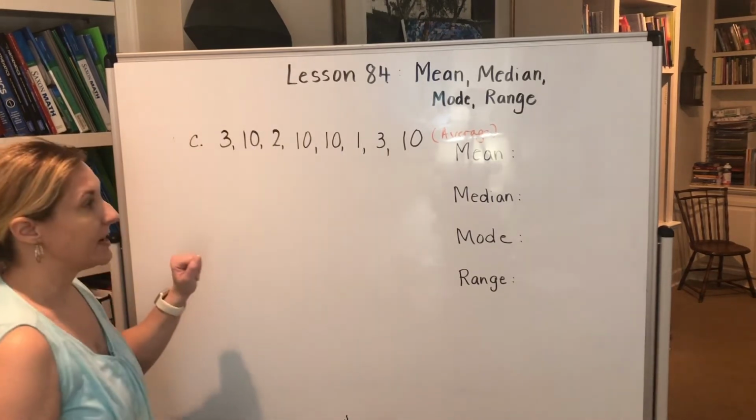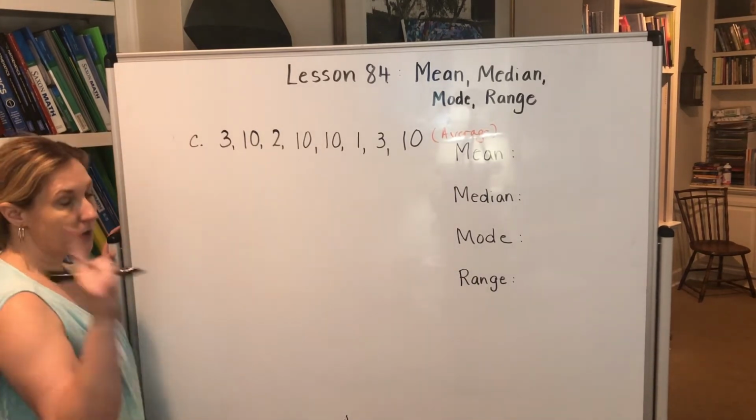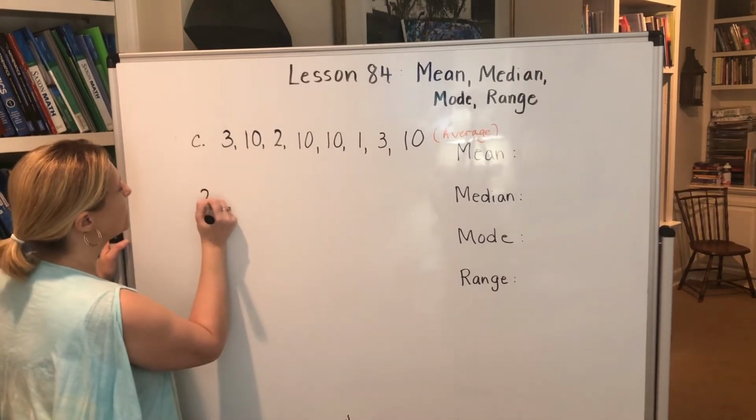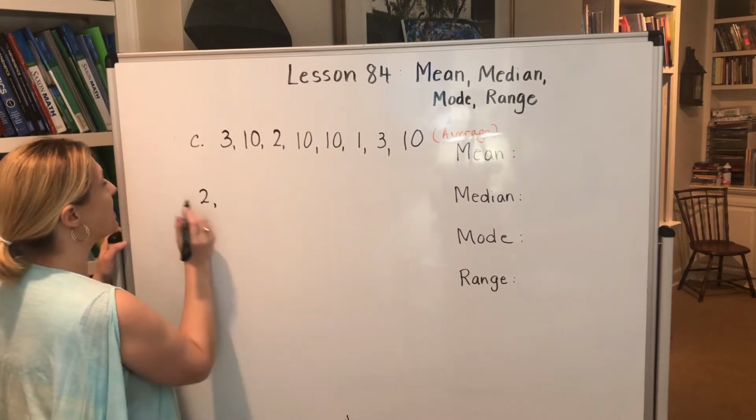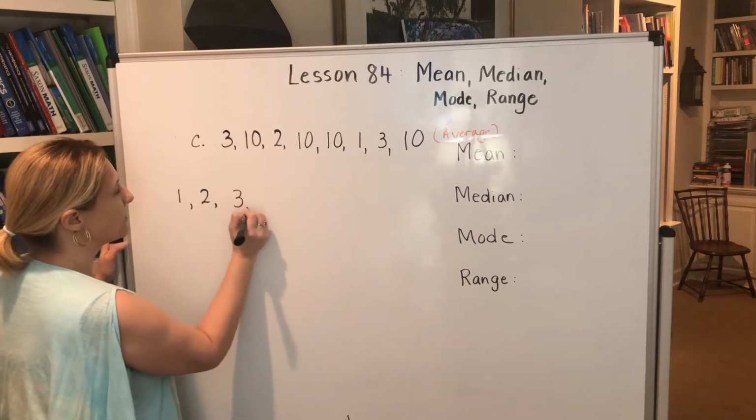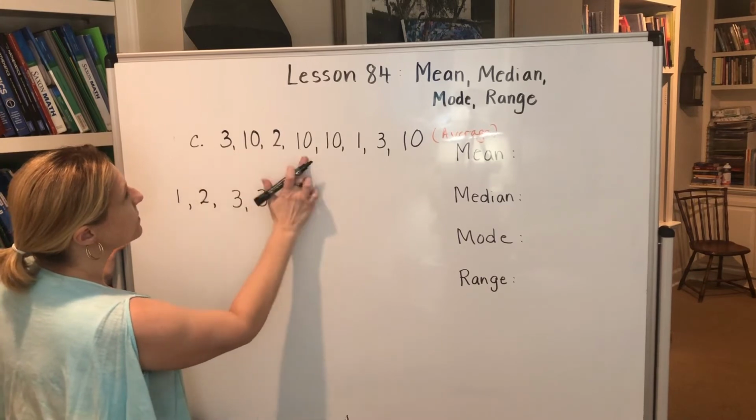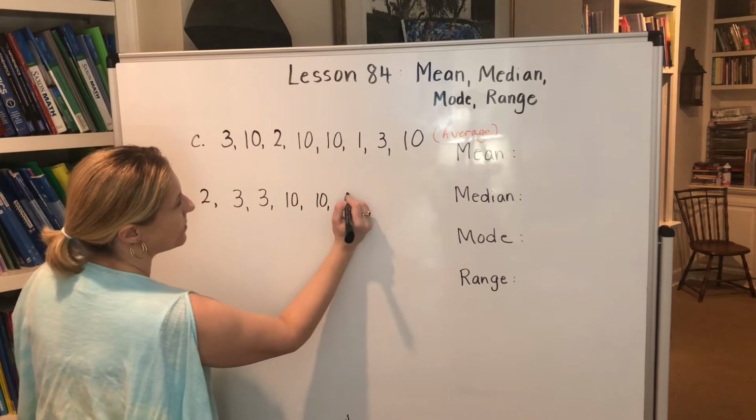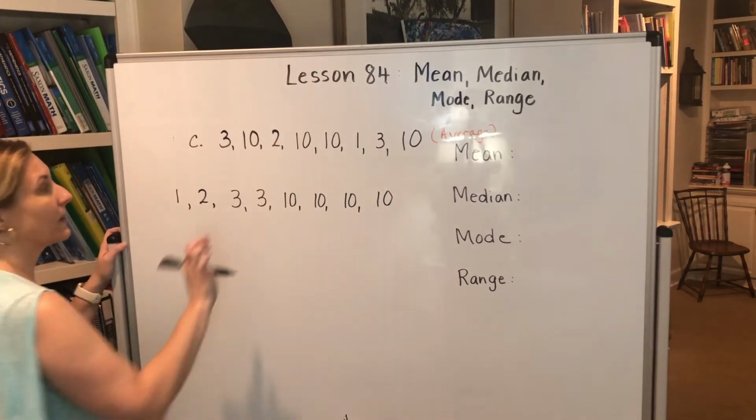Okay, look at C. This time we have even more numbers. Okay, so what's the first thing we do? Put them in order. Okay? 2. There are 2 3s. Oh, I forgot my 1. So there's a 1. 1, 2, and there are 2 3s. 3, 3. And then the rest are 10s. 1, 2, 3, 4 10s.